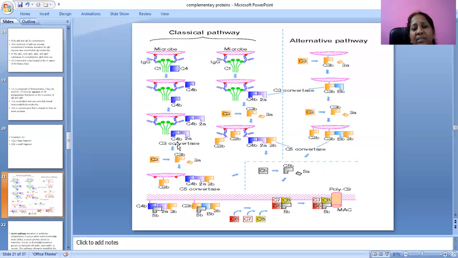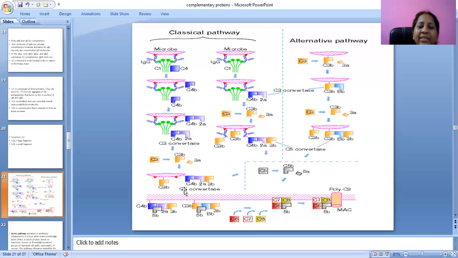This converts C3 into C3b and C3a. Again, C3b combines with C4b2a to form C4b2a3b, that is C5 convertase.